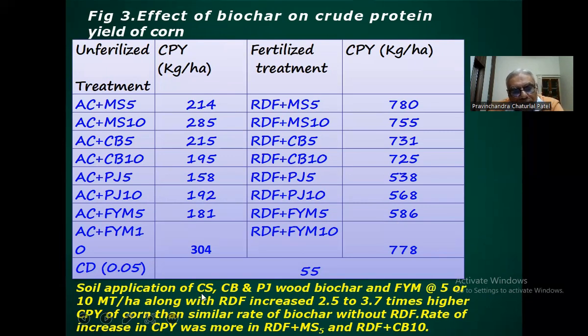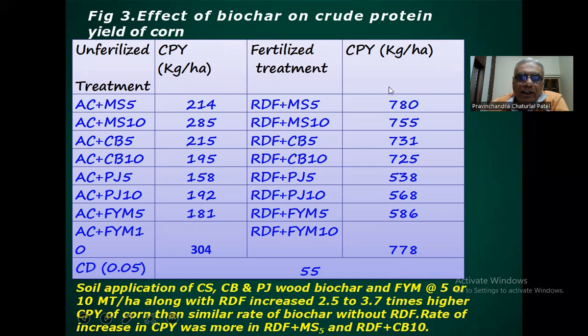Soil application of cluster bean stover, corn stover, and Prosopis juliflora wood biochar and farmyard manure at the rate of 5 or 10 metric ton per hectare along with recommended dose of fertilizer increased crude protein yield of corn 2.5 to 3.7 times higher than similar rates of biochar without recommended dose of fertilizer.